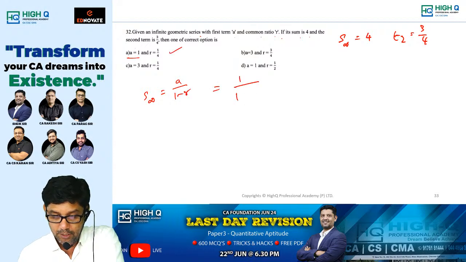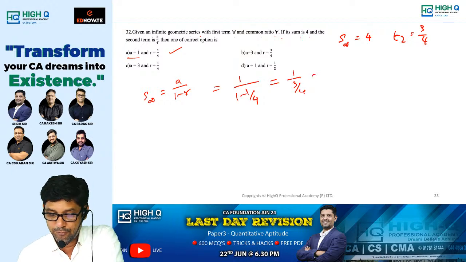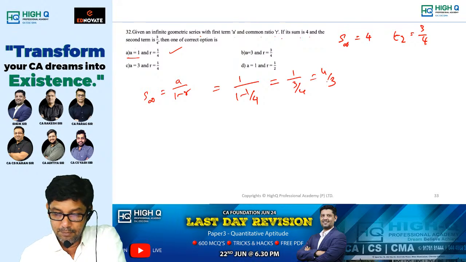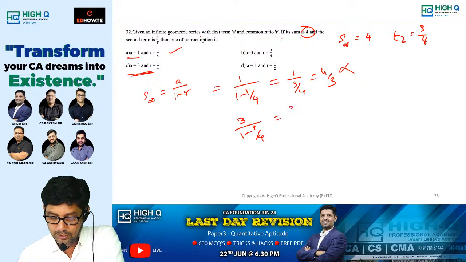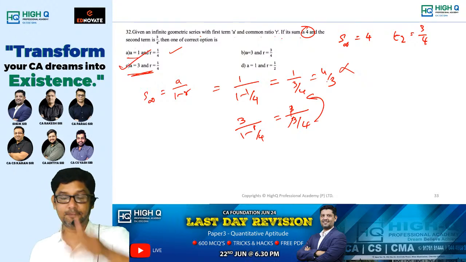Try A as 1: 1 by 1 minus 1 by 4, so what are you going to get? 1 by 3 by 4, which is 4 by 3. But the sum of infinity is 4, so this cannot be my answer. Go for 3: 3 by 1 minus 1 by 4, which is equal to 3 by 3 by 4. Cut, 4 goes to the numerator. Our answer is 4. So option A.